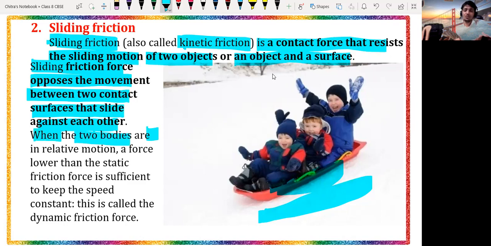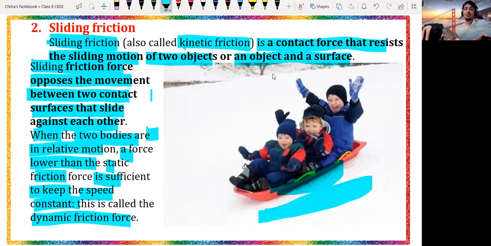When the two bodies are in relative motion, a force lower than the static friction force is sufficient to keep the speed constant. Due to the gravitational force of attraction, the speed will automatically reduce. This is called the dynamic friction force.